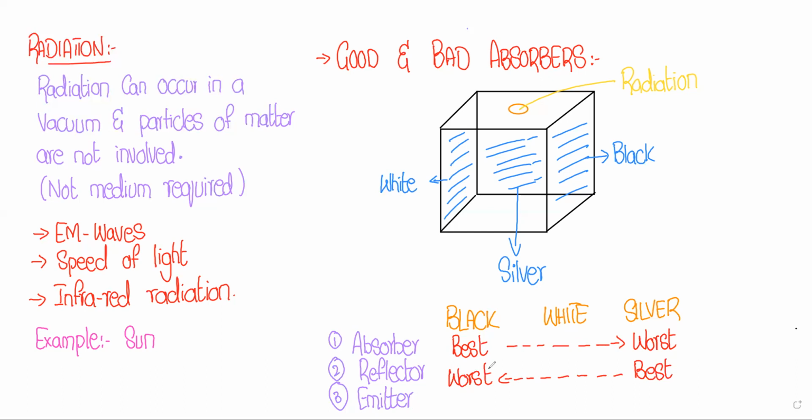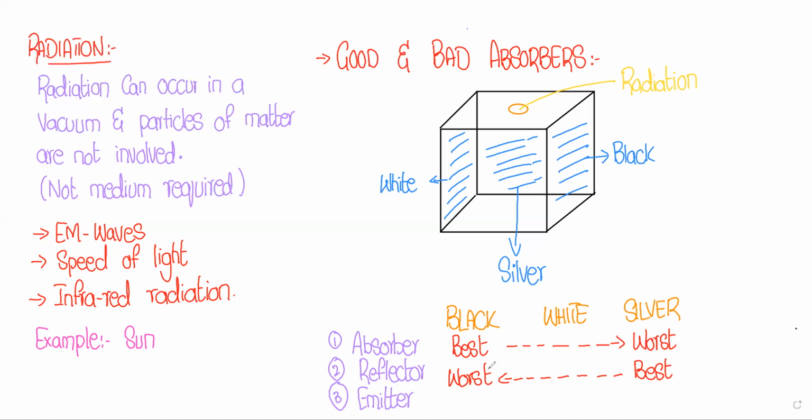And there is a difference between the reflection and emission process. If you remember, if rays are reflected back or bounce back from the surface, that process is known as reflection, right? And when some material absorbs an amount of radiation or waves, then it is going to be emitted from that material. That process is known as emission, and that material is known as an emitter, right?